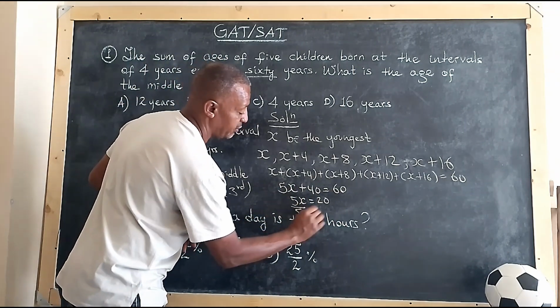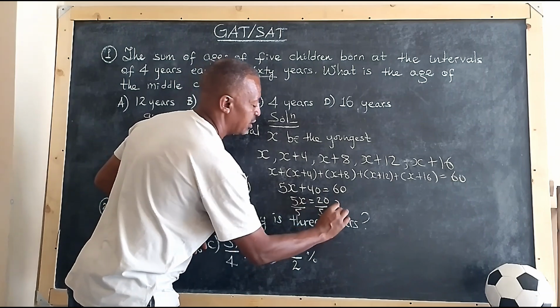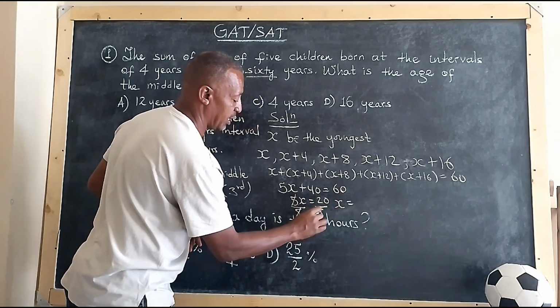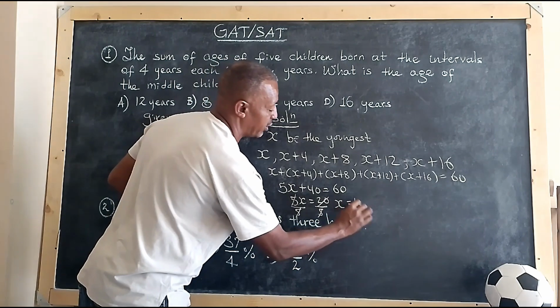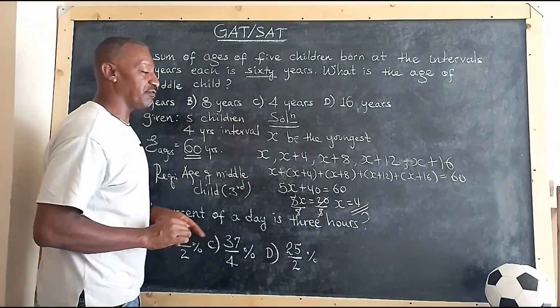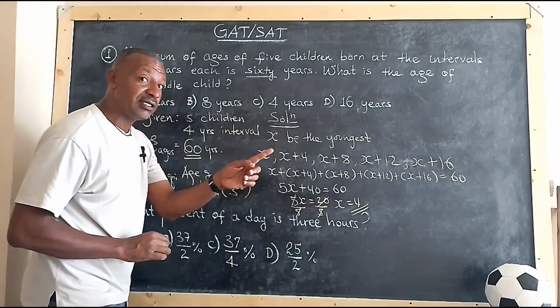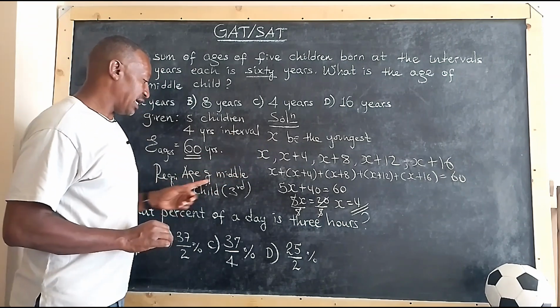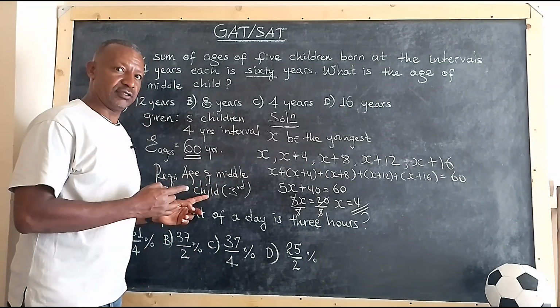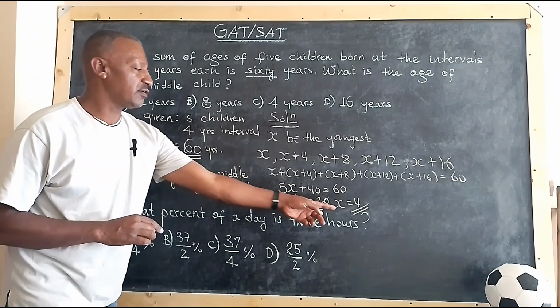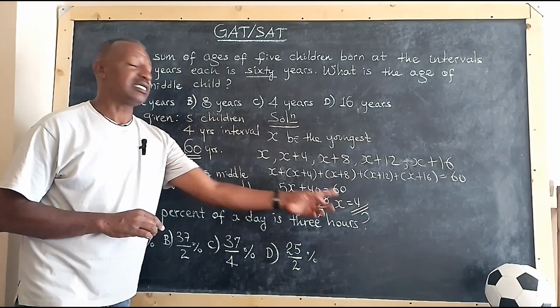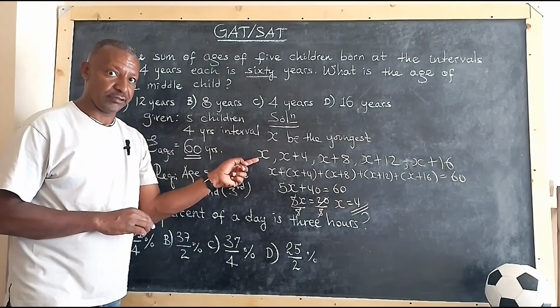Then dividing by 5, x is equal to 4. Now we have found the value of x. It doesn't mean that we have the middle child's age yet. We just have the value of x, which is the youngest child's age.